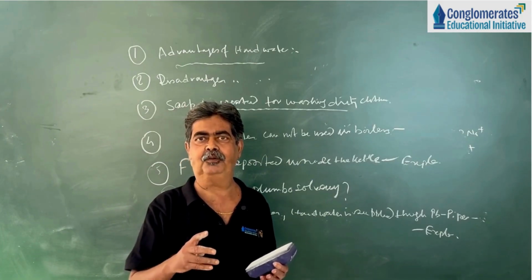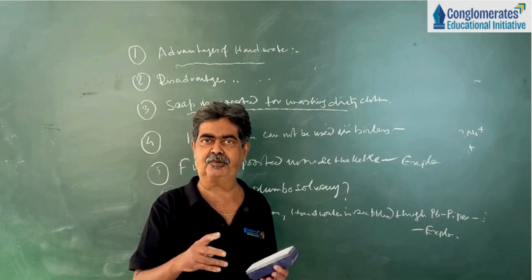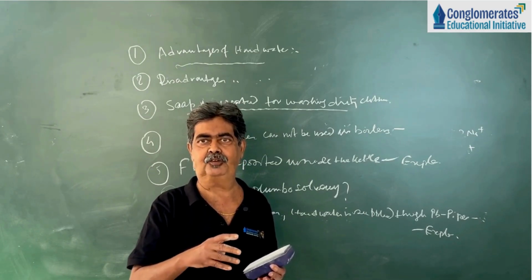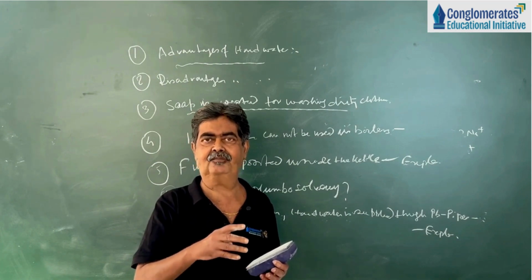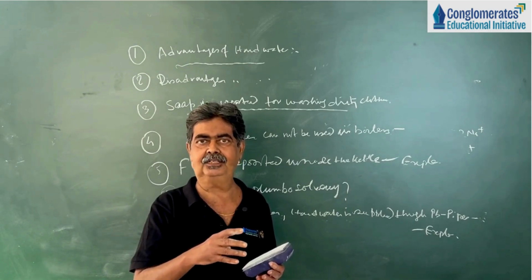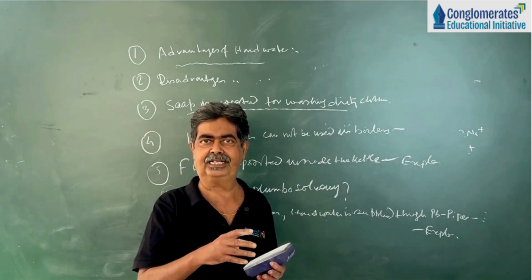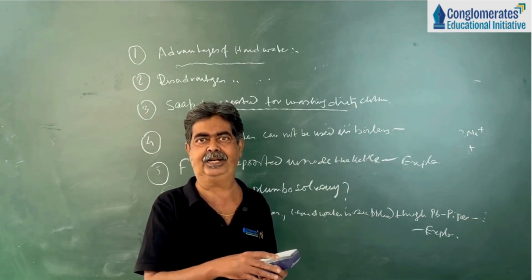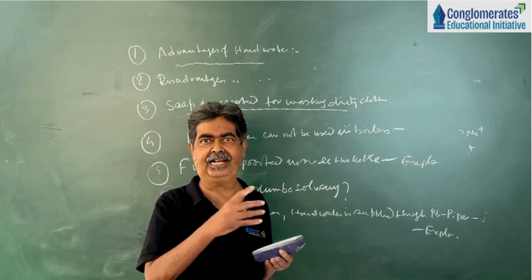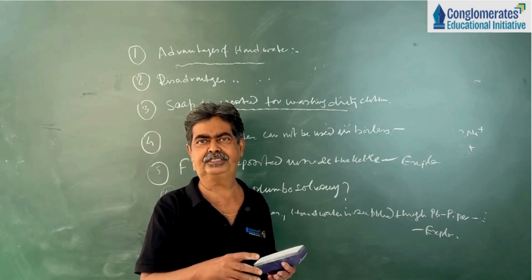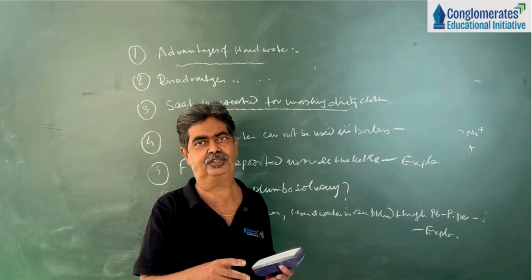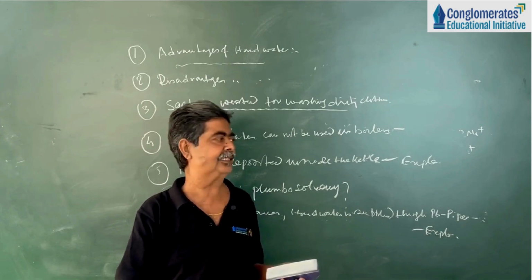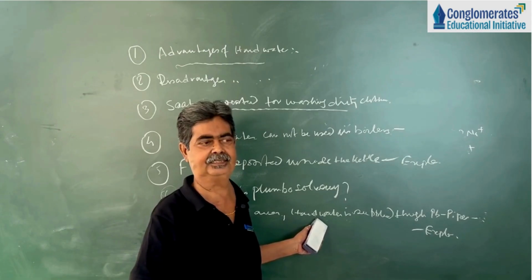I repeat, if soft water is supplied, lead poisoning occurs, thermosolvency occurs. But if hard water is supplied, a solid hard crust of calcium and magnesium carbonate, sulfate and chloride is deposited inside the lead pipe. So there is no contact between lead and water. That's why lead poisoning cannot take place, or we can avoid lead poisoning in water. So we can safely supply hard water through the lead pipe.